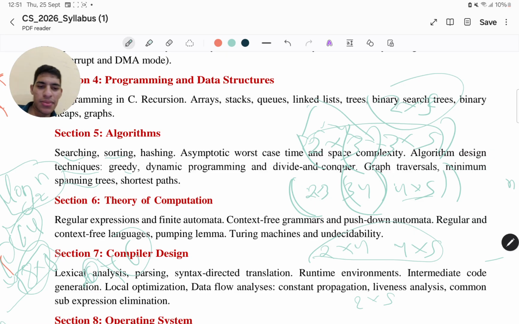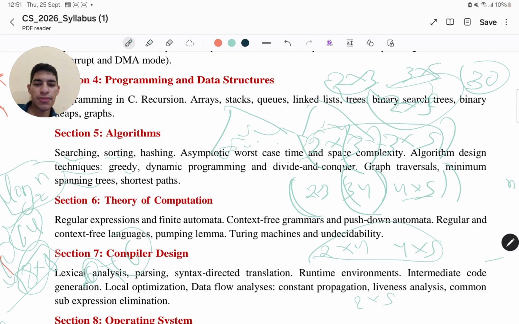How to get the number of multiplications: if you have 2 cross 3 and 3 cross 5, your total number of multiplications here would be 2 cross 3 cross 5. That's 2 times 3 is 6, 6 times 5 is 30. So 30 multiplications would be there. So you formulate a particular kind of table in which you arrange the dimension calculations, how many multiplications are out there, and keep on multiplying and go to the top. That's the minimum number of multiplications.